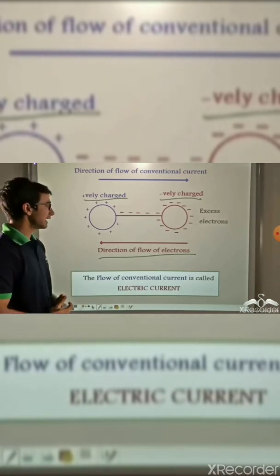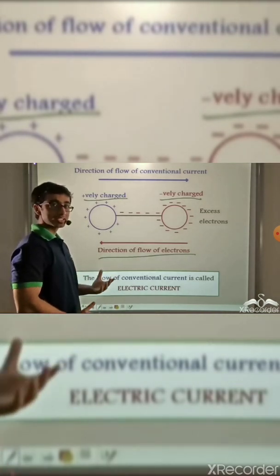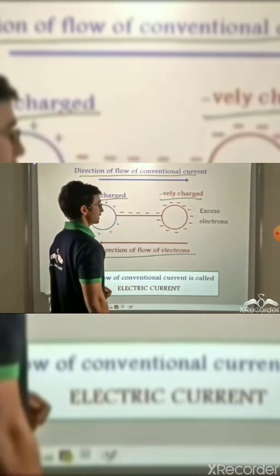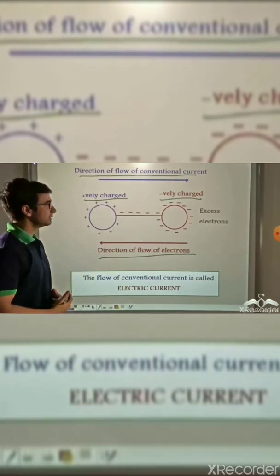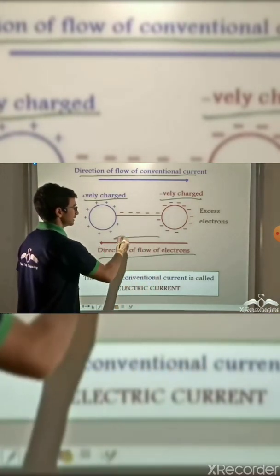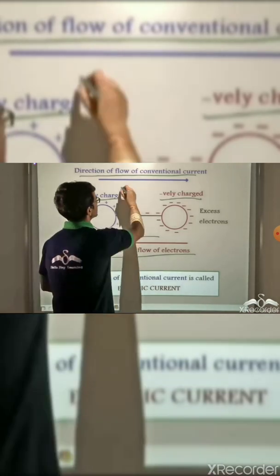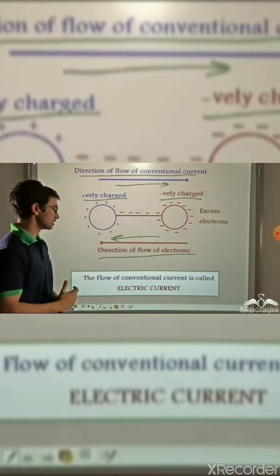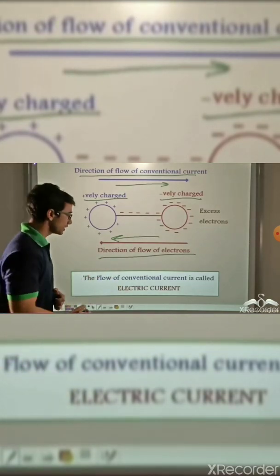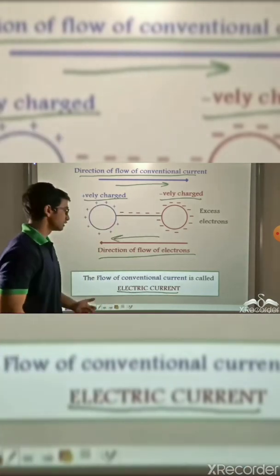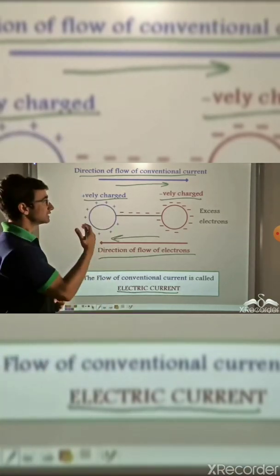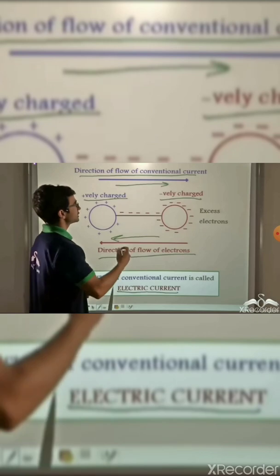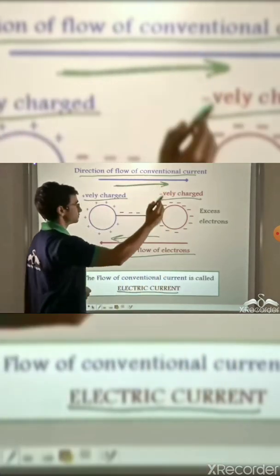Conventionally, it is considered that the direction of flow of electrons is opposite to that of the direction of flow of conventional current. So in this case, we can see that electrons are flowing in this direction and current is flowing in this direction. That is from the positively charged body to the negatively charged body. And usually what we call electric current is the flow of conventional current. So in this case, if we have to say in which direction current is flowing, we will say that current is flowing in this direction.